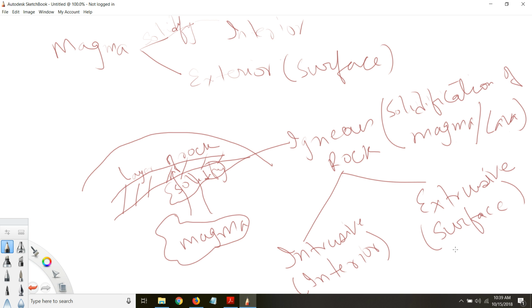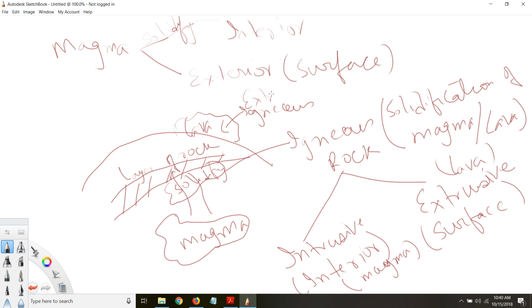on the surface of the earth from lava, right? So that is due to solidification of lava, and this is due to solidification of magma, right? So two different types of igneous rocks: intrusive, extrusive. Intrusive is one that forms due to solidification of magma in the interior of the earth, and when this magma is able to erupt, comes out on the surface of the earth, something like here. So something like here, if you have this lava, it goes through solidification and then it will become igneous rock.